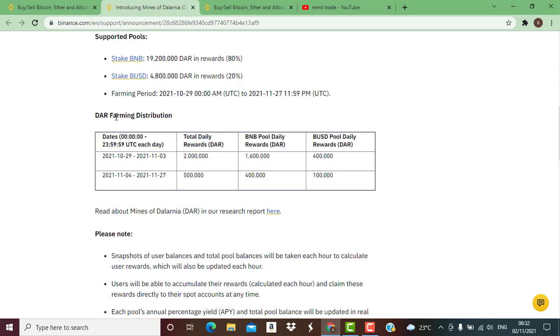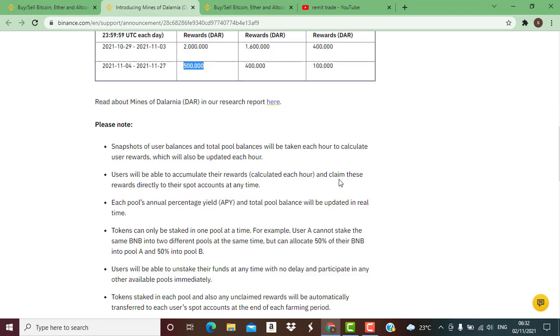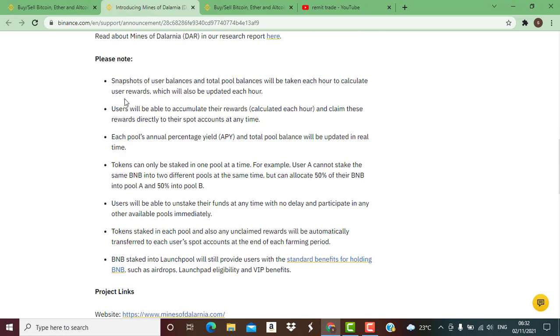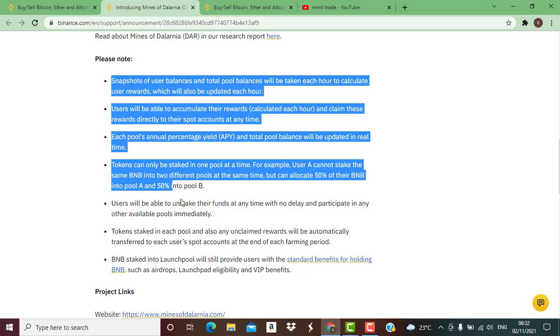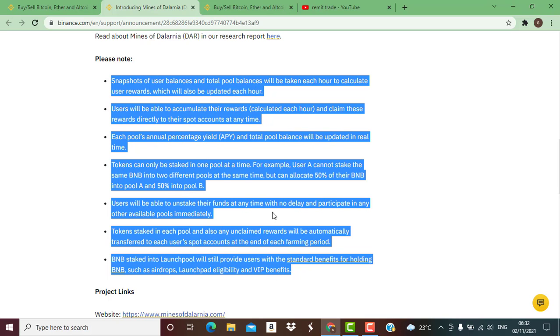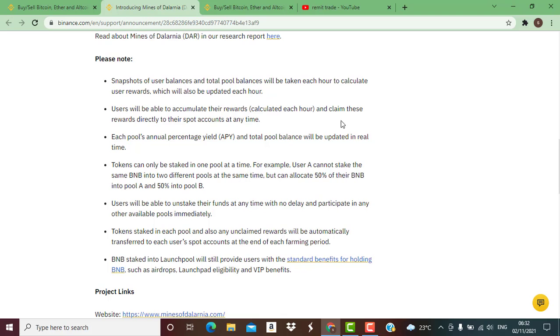This is the DAR farming distribution at this point right here. The total distribution is here, and on this date as well, we have 500,000 distribution. So this is the BNB pool and this is the BUSD pool. You have to also take note of this particular information right here. Don't rush. Ensure you read this information and get yourself acquainted.